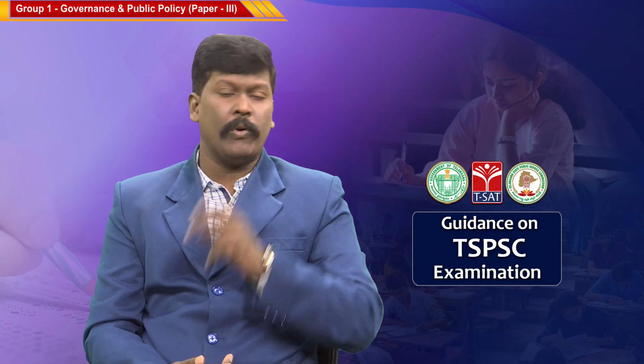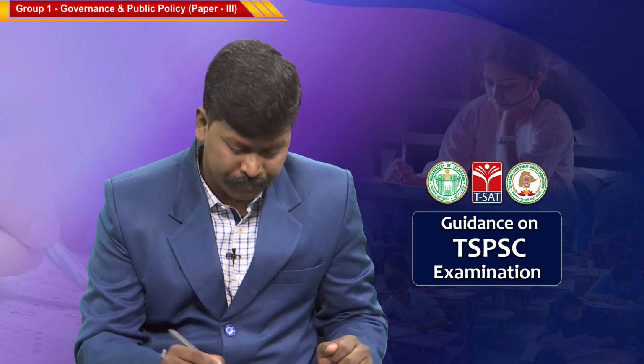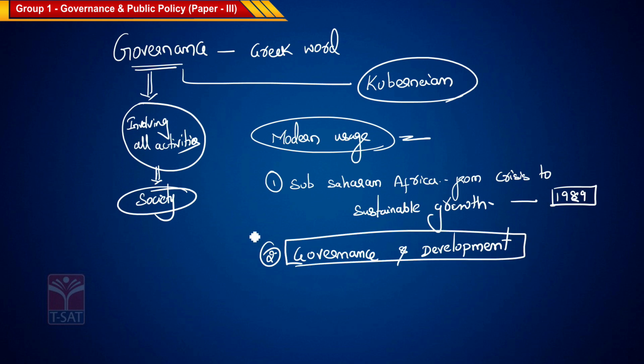The second major report which is published by the World Bank is very, very important. It is nothing but Governance and Development. This report is very important. It was published in the year 1992.